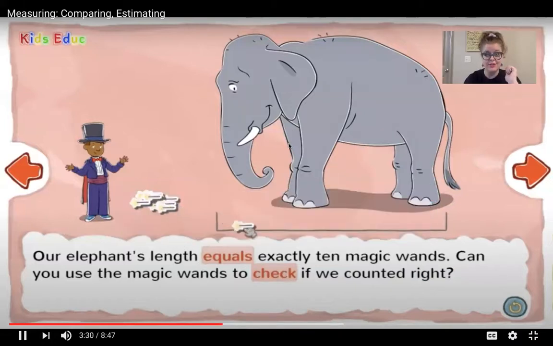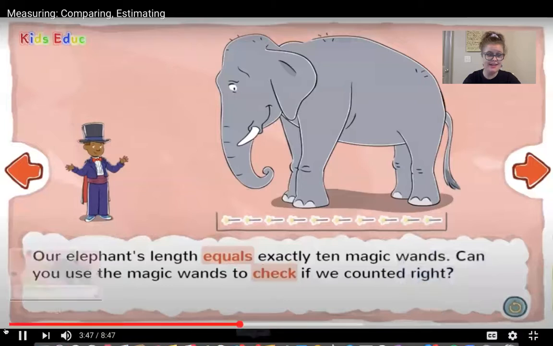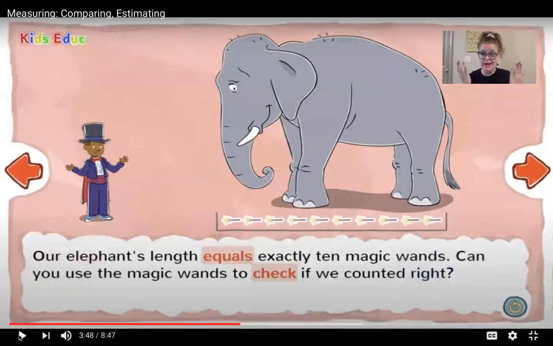All right, let's check. 1, 2, 3, 4, 5, 6, 7, 8, 9, 10. So there's 10 magic wands long. That's how long our elephant is. And that's gonna help us figure out if he's gonna fit on the stage. So let's look.